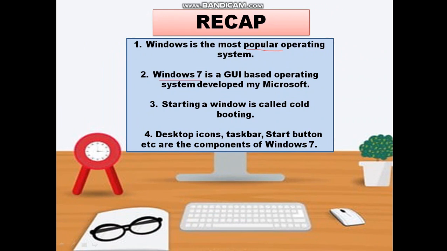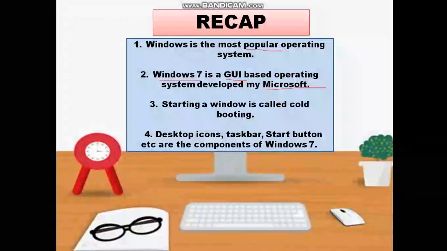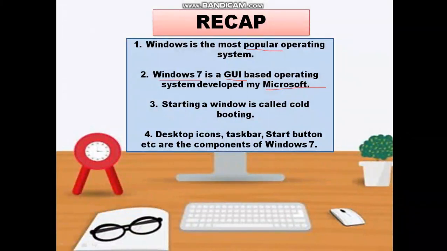Windows 7 is a GUI based operating system developed by Microsoft. So as you know, Microsoft is a company which has developed Windows 7, which is a GUI based operating system. What is GUI? Graphical User Interface. Starting a window is called cold booting. So whenever you start your computer for the very first time, that is called cold booting.